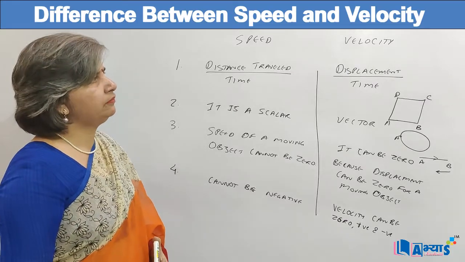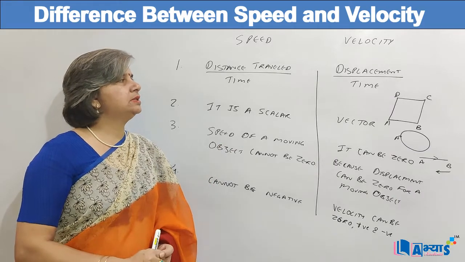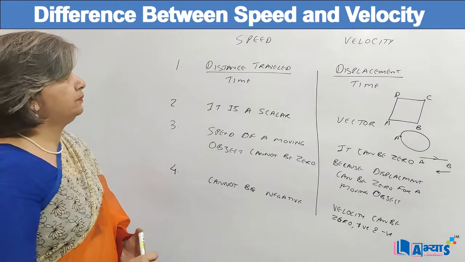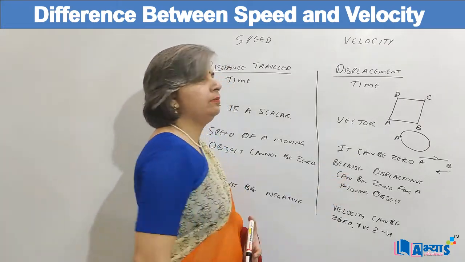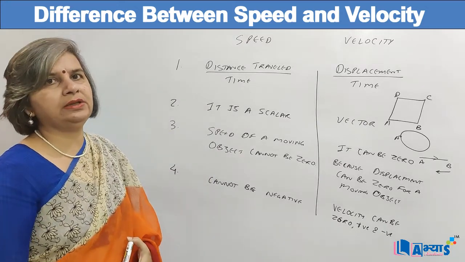So these are the basic four differences between speed and velocity. To sum up, speed is distance travelled upon time and velocity is displacement upon time. The second point is that one is a scalar quantity and the other is a vector quantity, because distance is scalar and is used to find the speed.